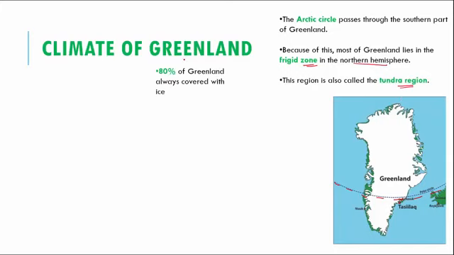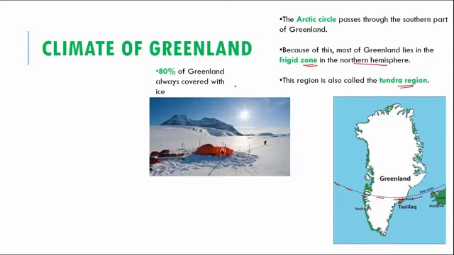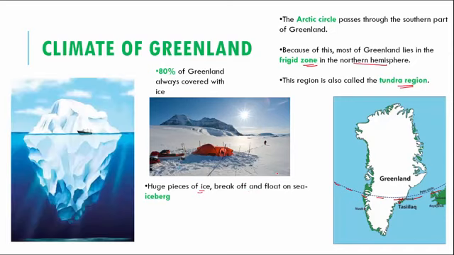Almost 80% of Greenland is always covered with ice. So you can imagine whether you turn right or whether you turn left, all throughout the year, nearly 80% of the land you can see only snow and ice. And when there is ice, sometimes huge pieces of this ice will break off and start to float on the sea. So these are called icebergs. You can see this here. This is an iceberg.